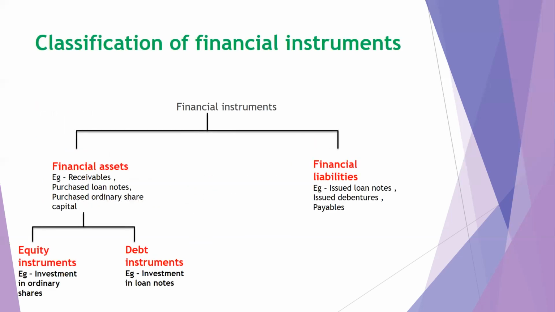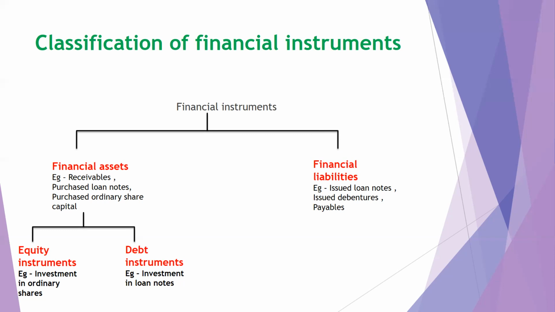Now, what you need to remember with regard to financial instruments is this classification. Understand this classification properly, guys. This will be very, very useful. Financial instruments are basically divided into two parts: financial assets and financial liabilities. I have given examples. Financial assets: we have receivables, purchased loan notes, purchased ordinary share capital. The financial asset is further subdivided into two parts: financial assets which are equity instruments, and financial assets which are debt instruments.